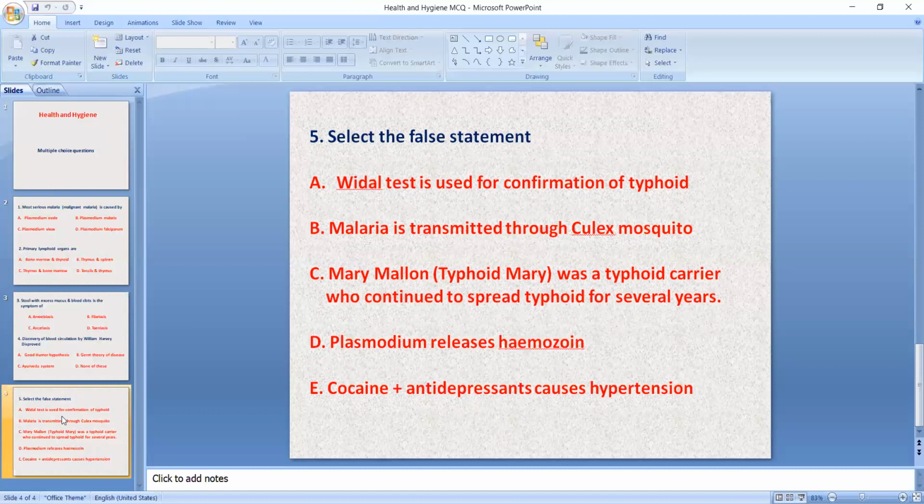Next one, Mary Mallon, we studied that she was affected with typhoid and she cooked and sold the food, and she supplied it, so that many people were affected by typhoid. And Plasmodium releases hemozoin, that is also correct. And cocaine and antidepressants cause hypertension.